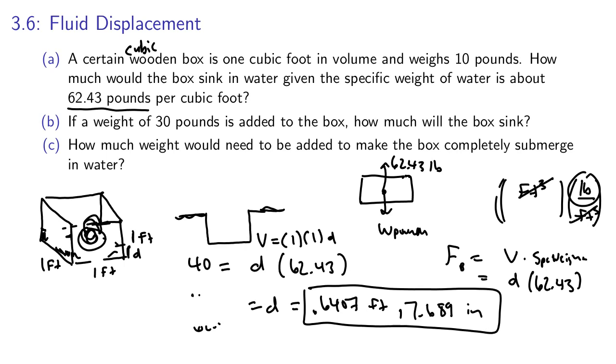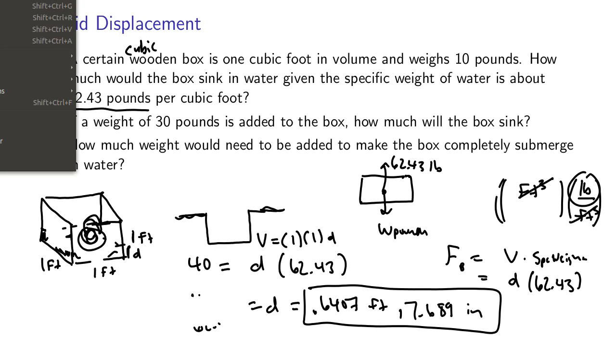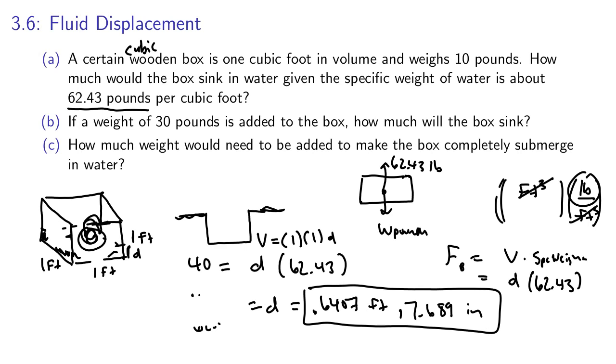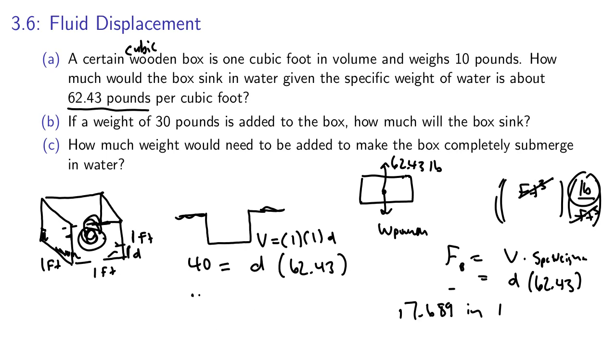Since it has to weigh 62.43, the total weight of what we added to the box would have to be 62.43 pounds minus the 10 pounds the box weighs.